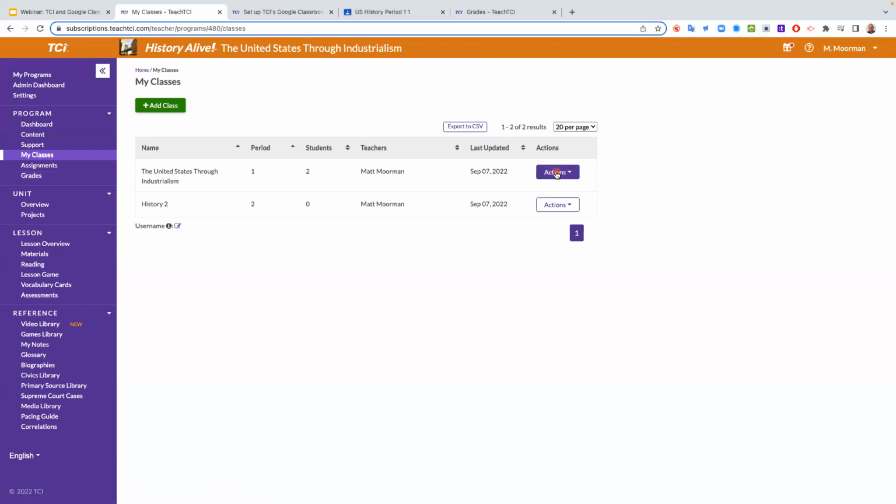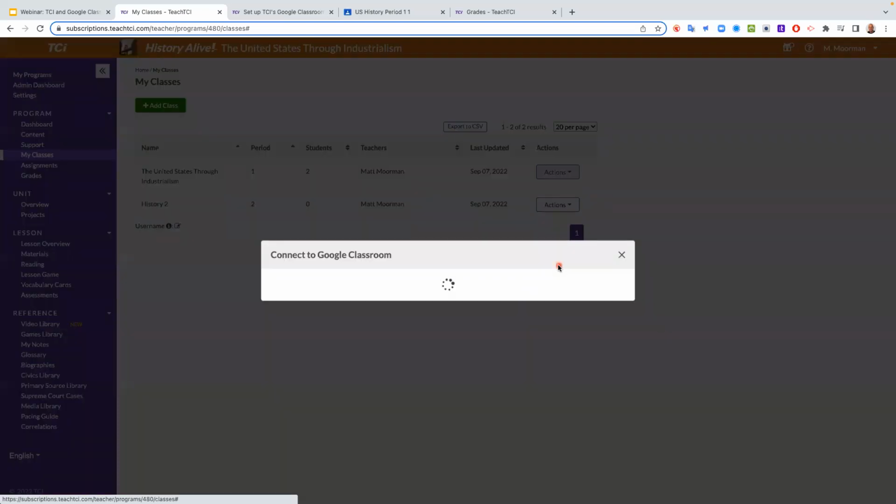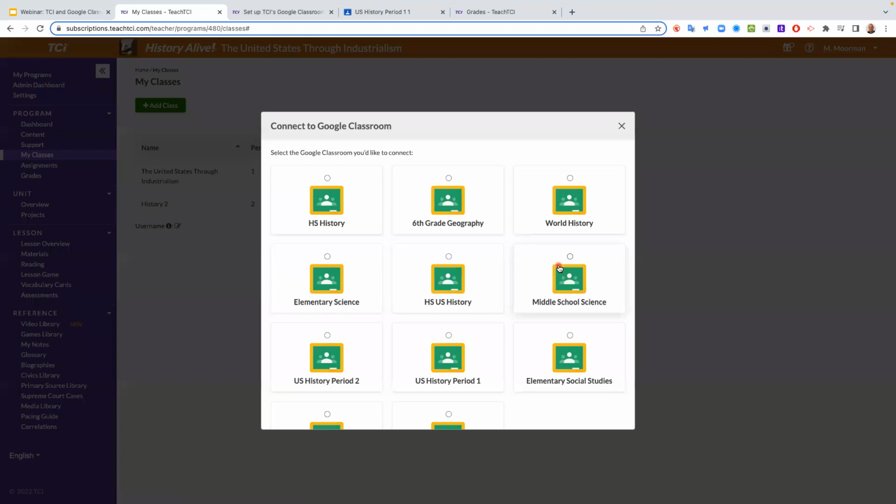So first period class, I'm going to go classes, and I'm going to hit this little action button, and you'll get a drop down. And on that drop down, you should now see this area that says connect to Google Classroom. So I'm going to go ahead and click connect to that. And oh my goodness, look at this. This is all of the actual Google Classrooms that I have.